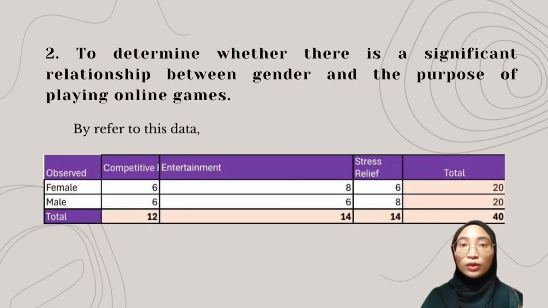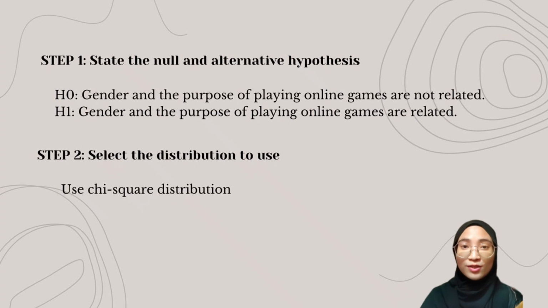Next is to determine whether there is a significant relationship between gender and the purpose of playing online games. Data was collected from UPSI students regarding their gender and the purpose of playing online games. To perform the test of independence, we follow 5 steps. The first step is to state the null and alternative hypothesis. The null hypothesis is that gender and the purpose of playing online games are not related. In contrast, the alternative hypothesis suggests that gender and the purpose of playing online games are related.